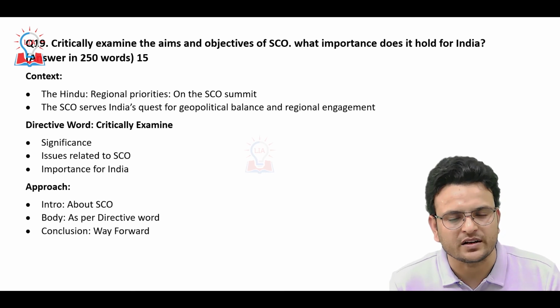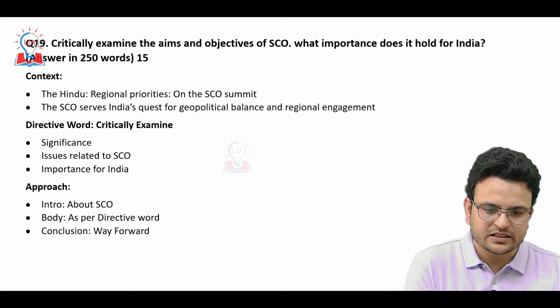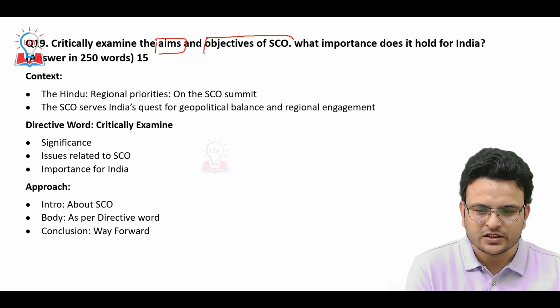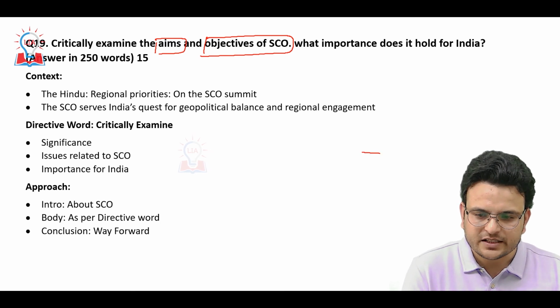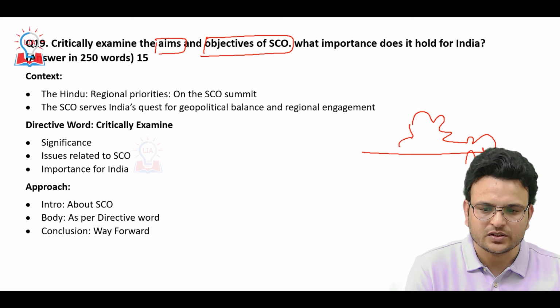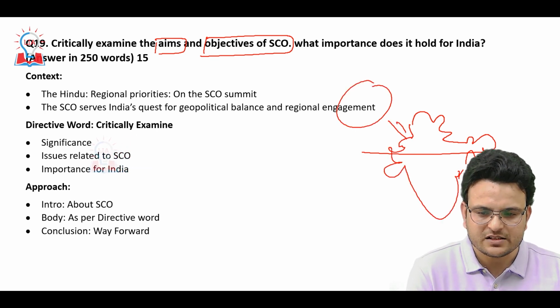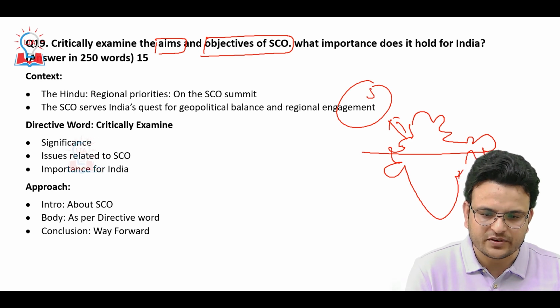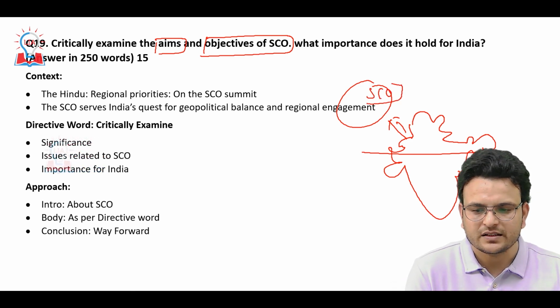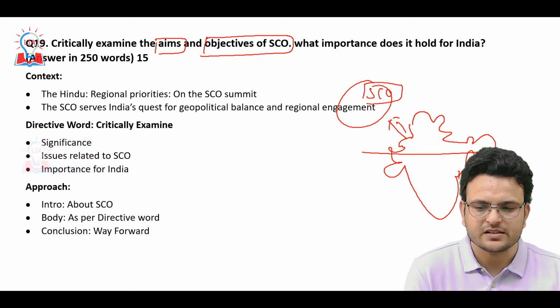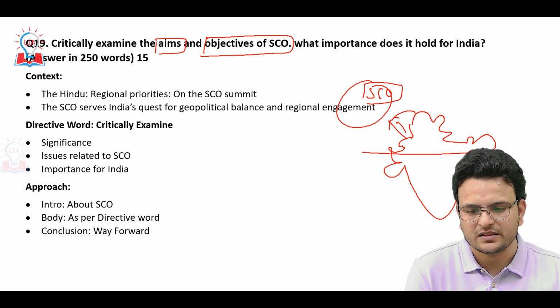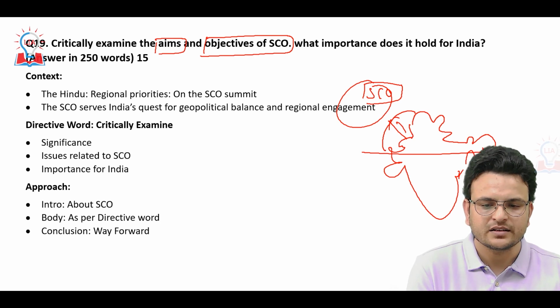Then we have: critically examine the aim and objective of SCO. You know that if India wants to connect with Central Asia, then the Shanghai Cooperation Organization becomes very important for us, because in between we have Pakistan and we do not have a very good relationship with Pakistan.